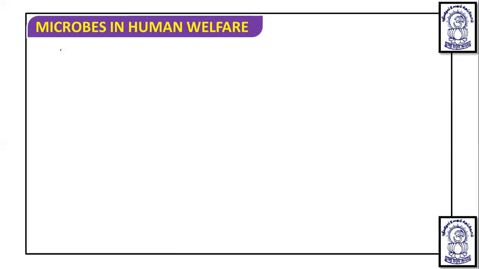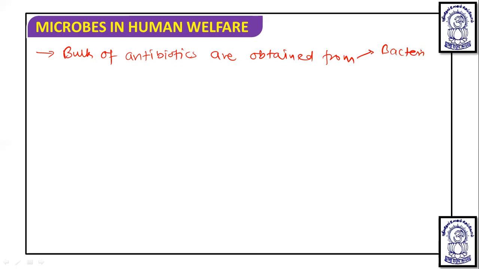It is known that the bulk of antibiotics are obtained from three groups of organisms, that are bacteria, then actinomycetes, and fungi.